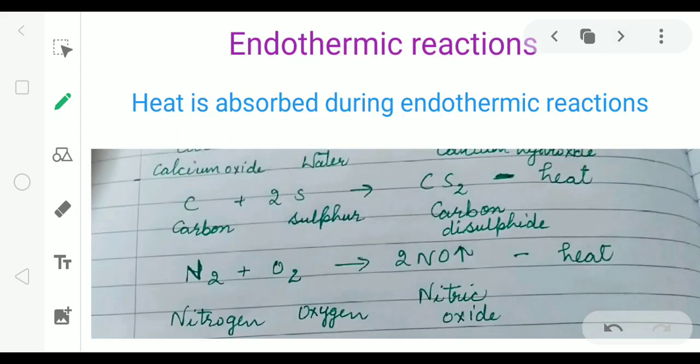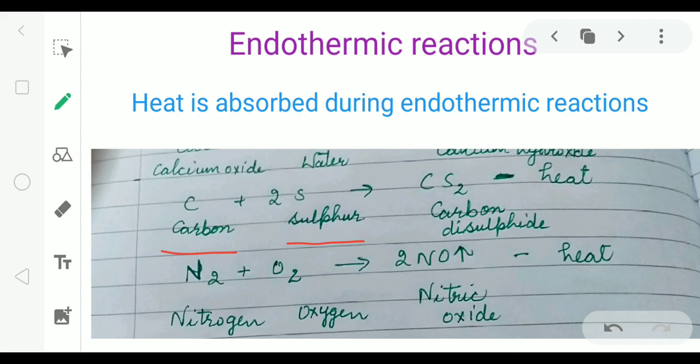In some reactions, heat is absorbed. This type of reactions are called endothermic reactions. For example, if carbon and sulfur are added, new product carbon disulfide is formed and heat is absorbed.